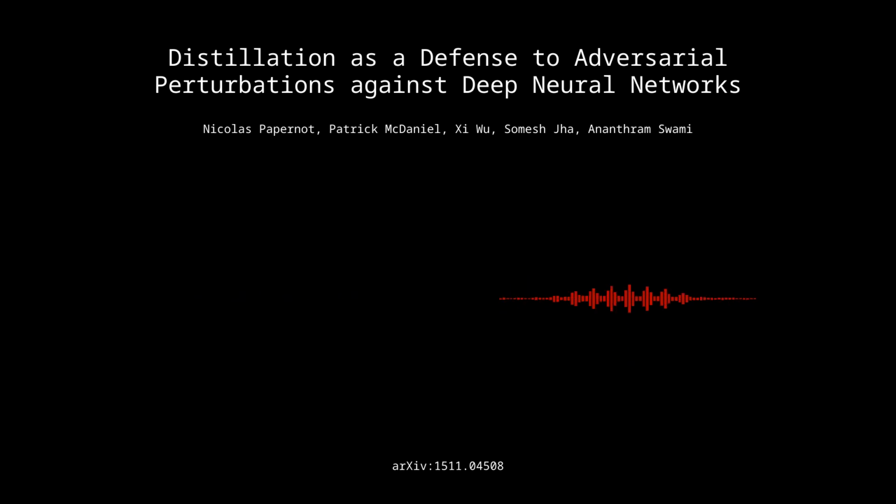For MNIST, defensive distillation reduced the success rate of adversarial sample crafting from 95.89% to just 1.34%. Wow, that's a huge reduction. So basically, for MNIST, the defense mechanism almost completely neutralized those adversarial samples. That's incredible. What about CIFAR10? Was it as effective on that dataset?